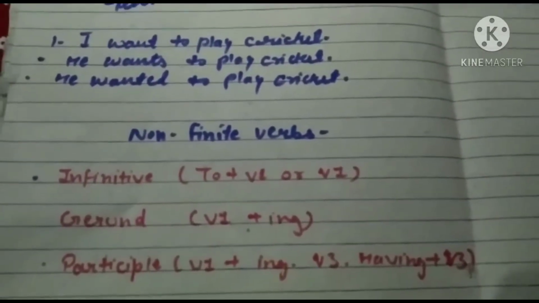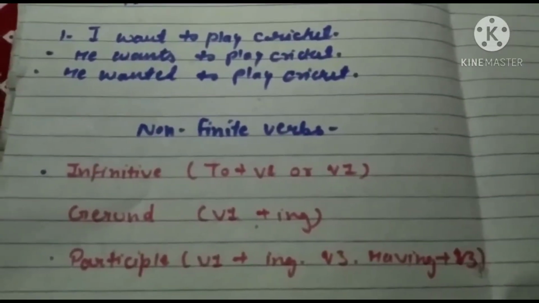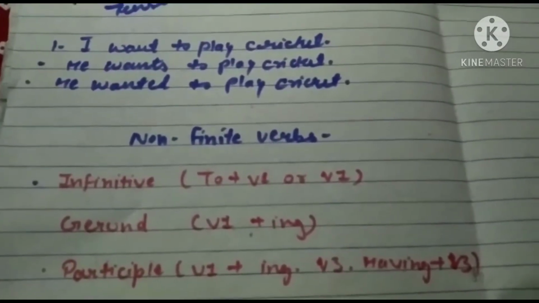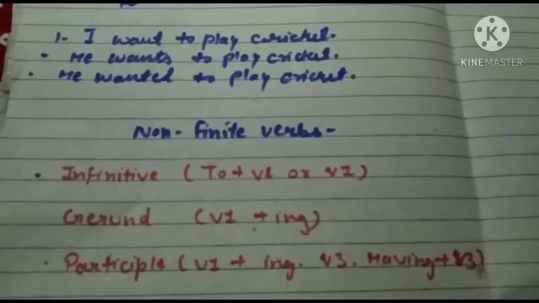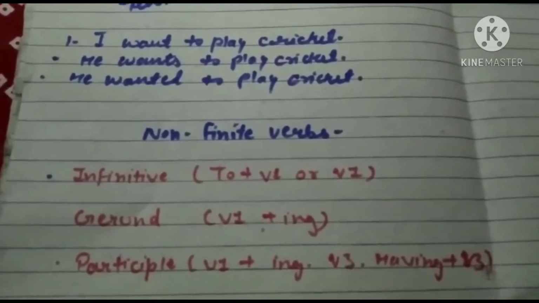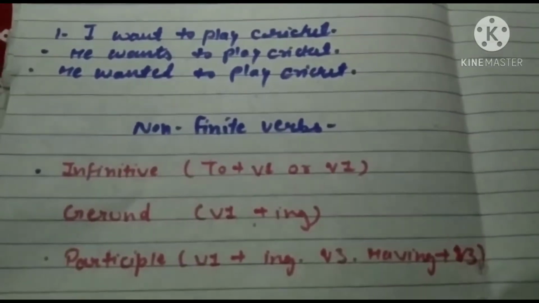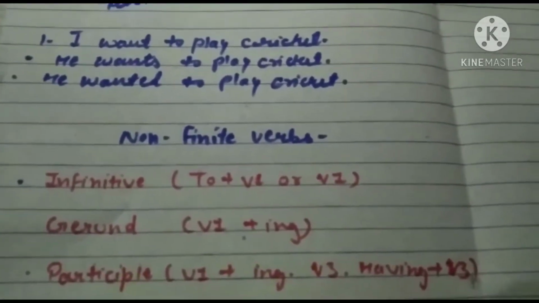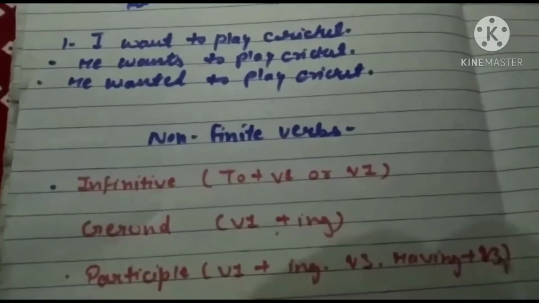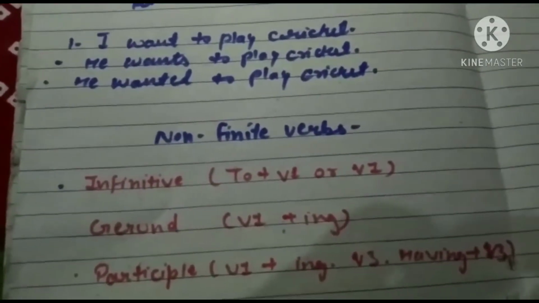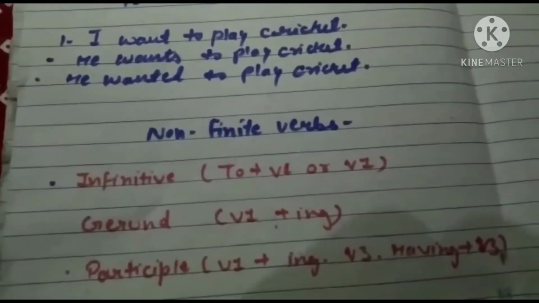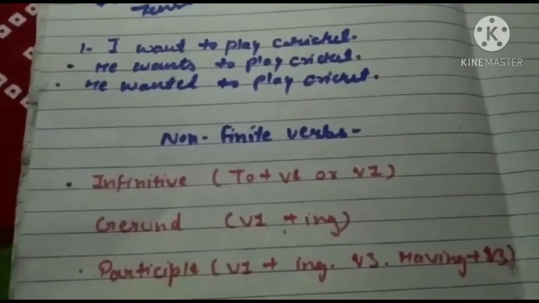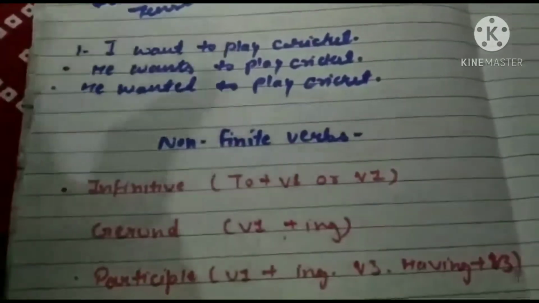So you can see, there are three non-finite verbs: infinitive, gerund, and participle. For infinitive, this is the rule: to plus verb first form, or verb first form. Gerund: verb first form plus ing. Participle: verb first form plus ing, and having plus verb third form. I already gave an example, like to play.